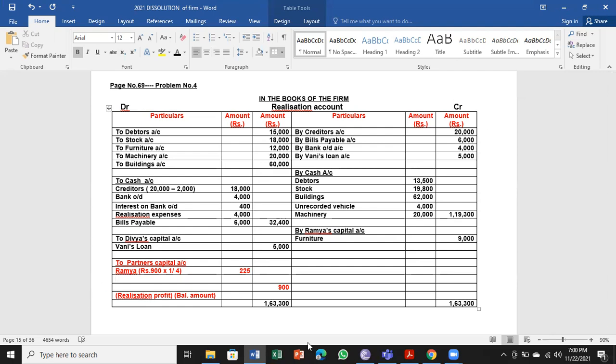Next, Kavya, rupees 900 into 2 by 4, that is 450. Then Divya, rupees 900 into 1 by 4.